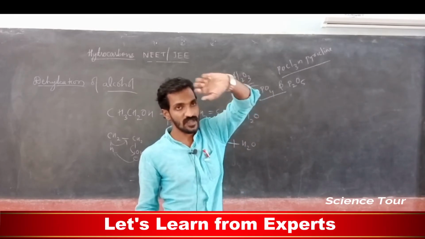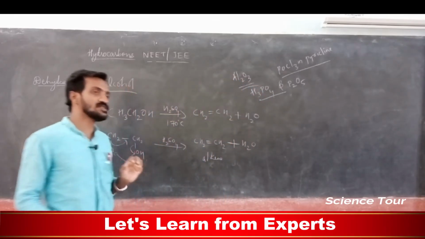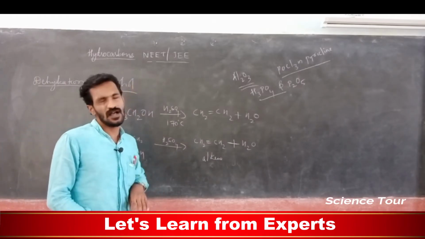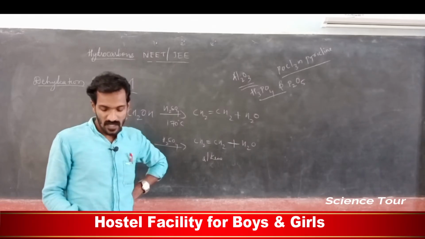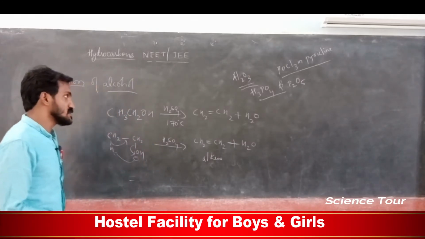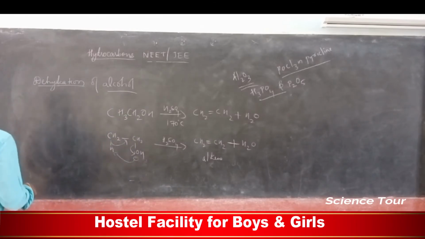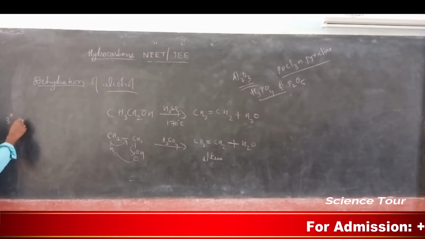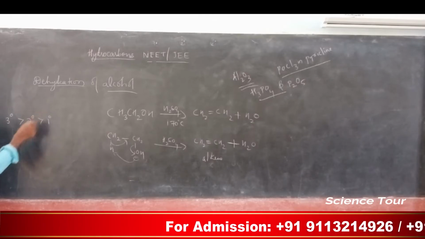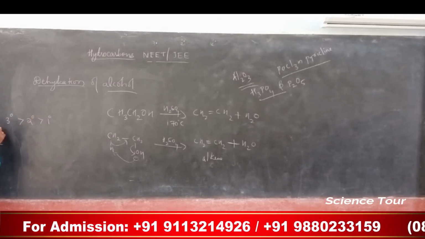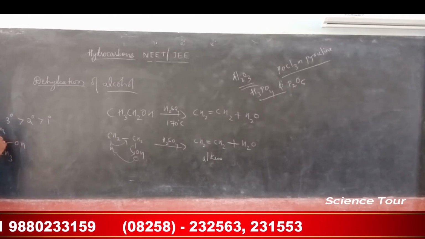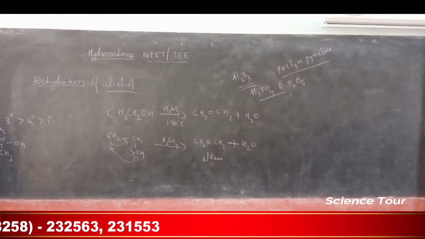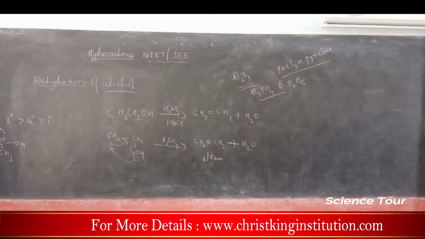The major important one we are using is sulfuric acid because it is easily available. Understood? So, most of the reactions we use it. Dehydration is very easy in tertiary alcohol, my dear students. Tertiary alcohol dehydration is very easy compared to secondary and primary. What is tertiary alcohol? The OH group is attached to a carbon, and that carbon is attached to 3 different carbons. It is called tertiary. Understood?